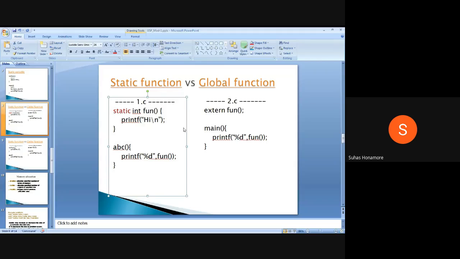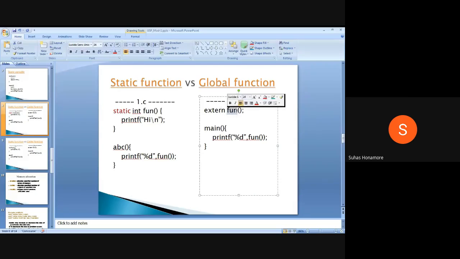It's like a namespace you are using indirectly. So here this is a static one. Suppose I have 2.c, and since it's one program, in one place I will have the main. So in 2.c I have written the main function. Suppose I want to use the function fun. It's not defined in 2.c, so I write extern fun(), saying it is declared somewhere else.